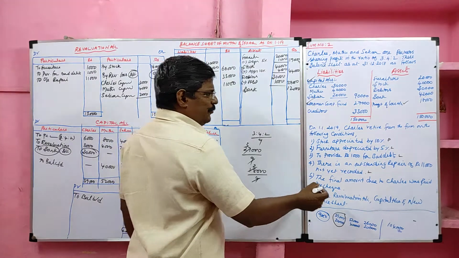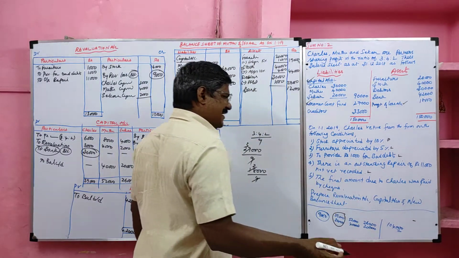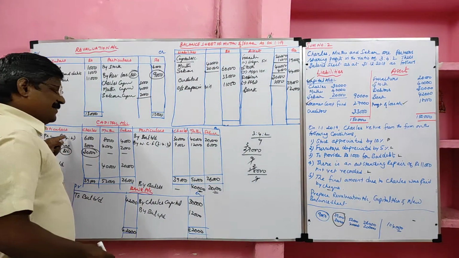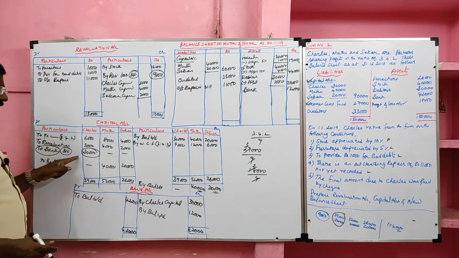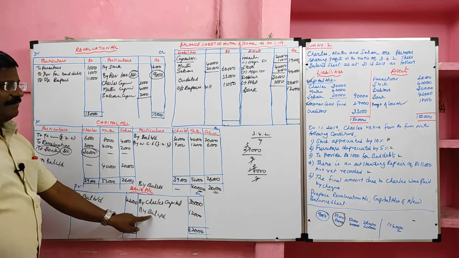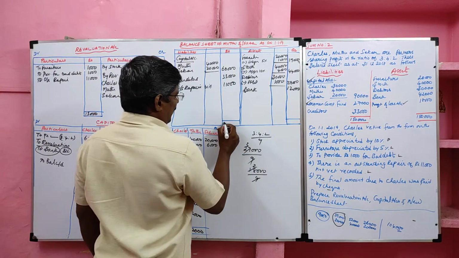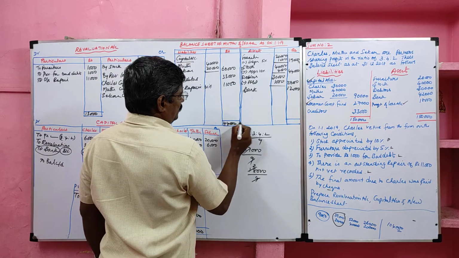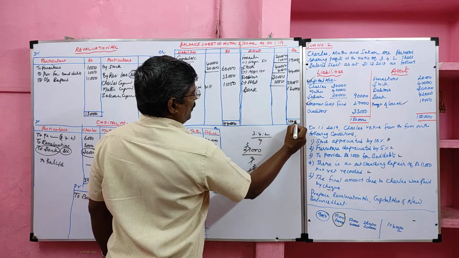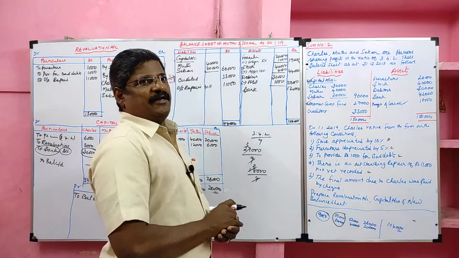Then the final amount due to Charles was paid by check. It will be debited in the capital account and credited in the bank account. It will not come to the balance sheet. Now we are going to balance the balance sheet. 1,04,000, 1,04,000. Students, we completed 2 problems.